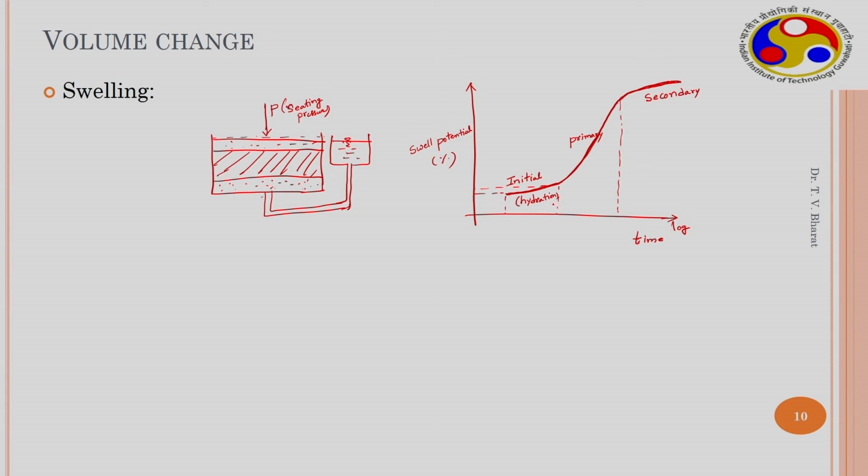The swelling due to hydration is only small, and the primary swelling is due to the formation of diffuse double layers. With the formation of diffuse double layers you observe significant swell potential, which is why it is called primary swelling. Secondary swelling is thought to be due to the redistribution of water within the clay surface, and that causes a slight increase in the swell potential.